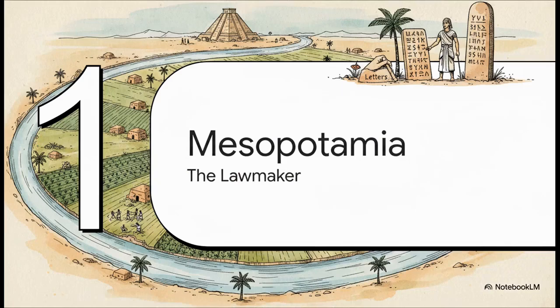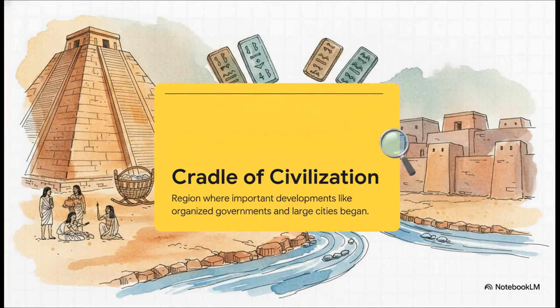All right, our very first stop brings us to Mesopotamia, laws and letters. We can really think of them as the ultimate lawmakers. Now, you have to remember, all of these incredible early societies we're visiting today didn't just pop up out of nowhere. They were deeply, fundamentally tied to their geography, specifically ancient rivers. Think of rivers as the ultimate incubators for human progress.